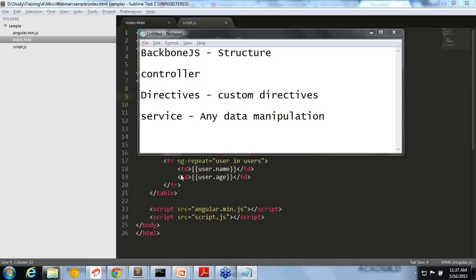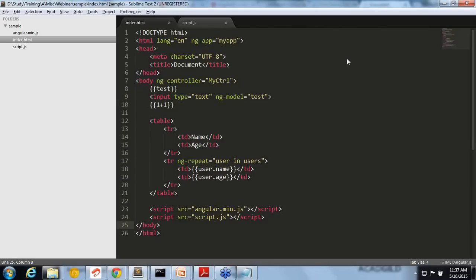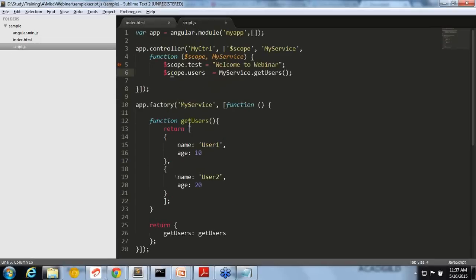One question is, how can we create an interactive web page using Angular? Yeah, good question. Angular's main purpose is making interaction easy, right? For example, let's say the backend is PHP. Right now I just created this array by hand. If your backend is PHP, you would make an Ajax call to the backend, and that call will return you the list of users, right?